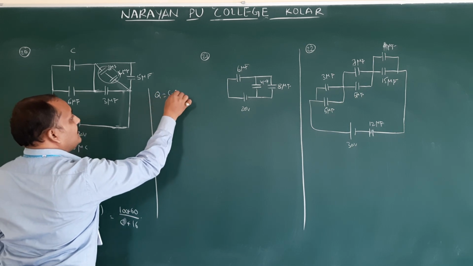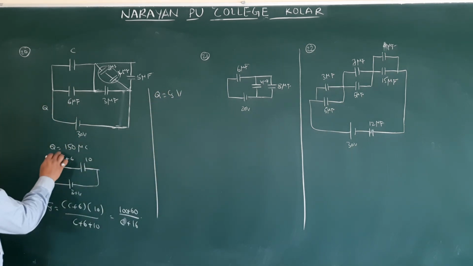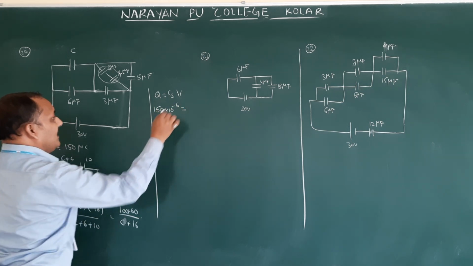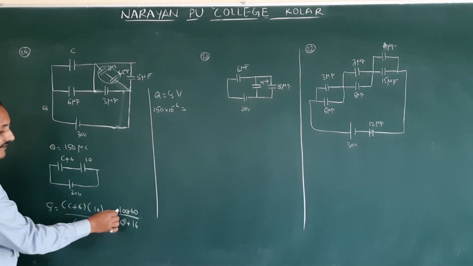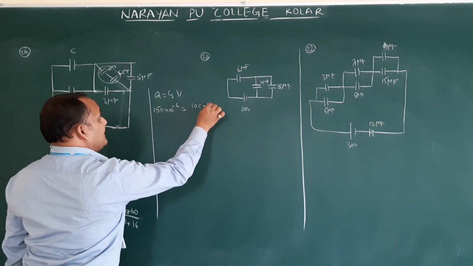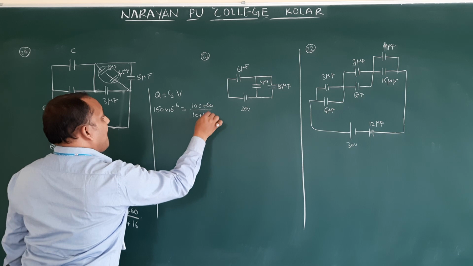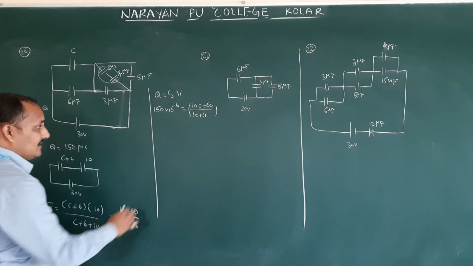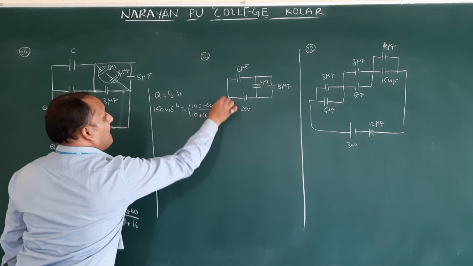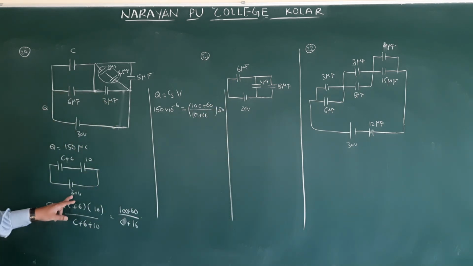But the charge formula? Q is equal to CS into V. So this charge they gave how much? 150 into 10 power minus 6. So the resultant capacity is (10C plus 60) by (C plus 16) into V. V value, how much did they give?